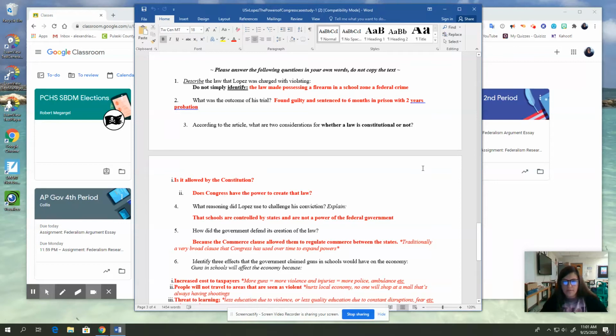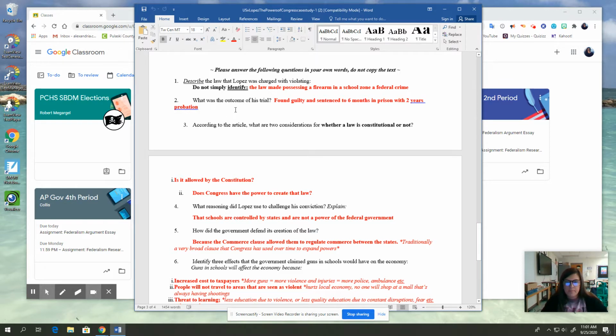All right, so let's go over the U.S. v. Lopez reading questions. Number 1, describe the law that Lopez was charged with violating. The answer is that the law made possessing a firearm in a school zone a federal crime. Remember, at first he is charged under state law, and then those charges are dropped and he's charged under federal law. So that law made possessing a firearm in a school zone a federal crime.